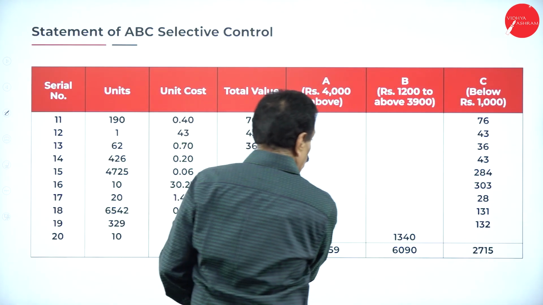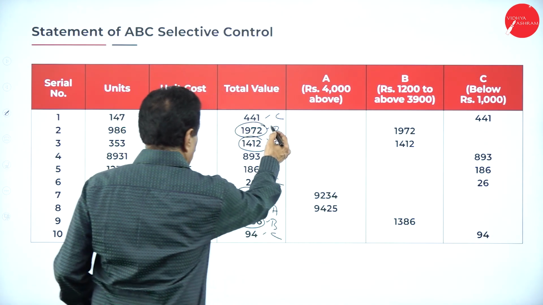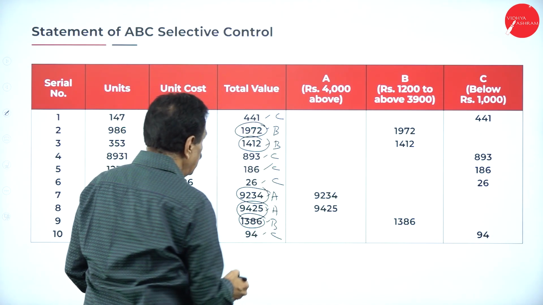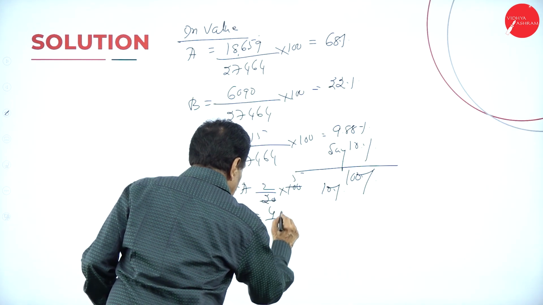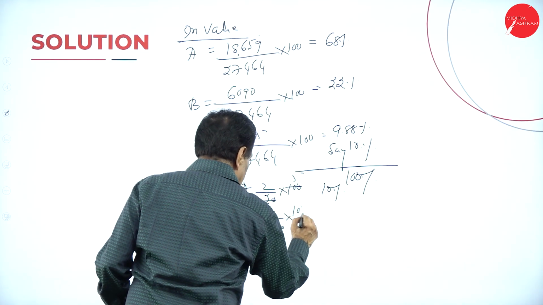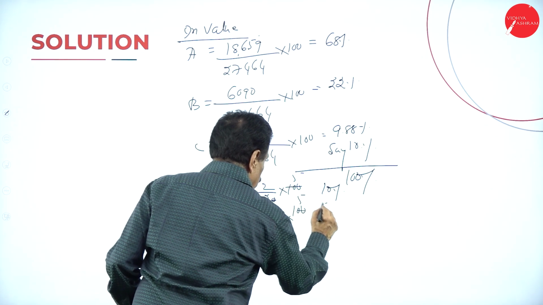B occupies 1, 2, 3, 4. 4 divided by 20 into 100, 20%.